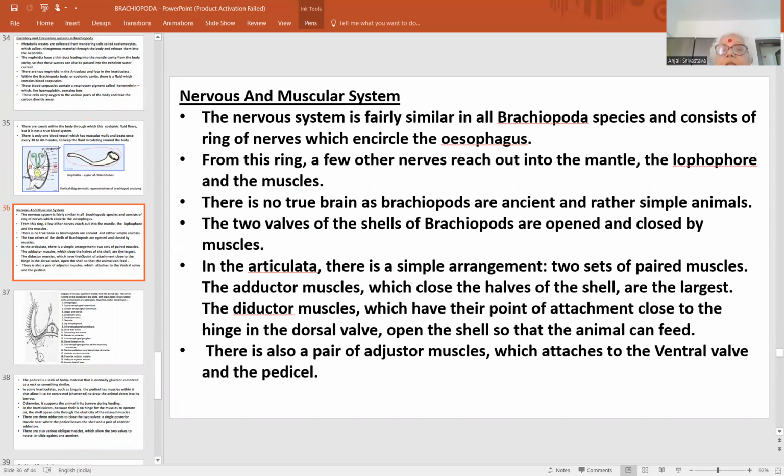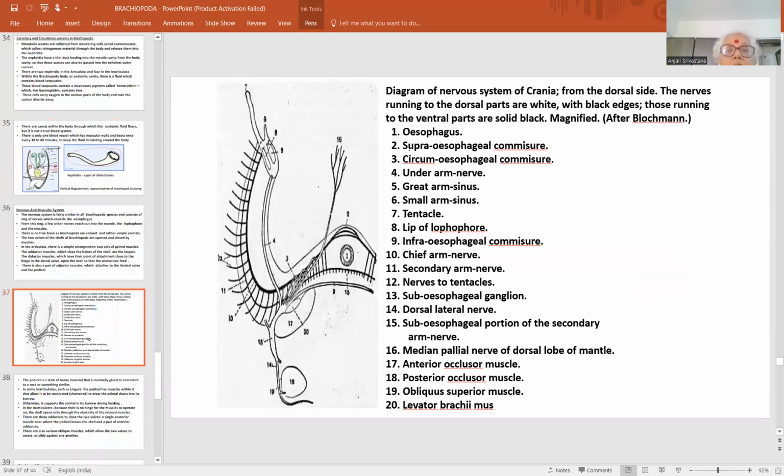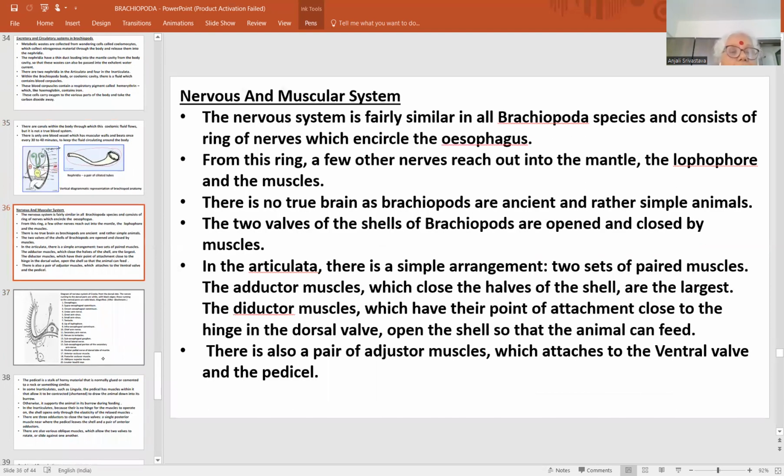The nervous system is fairly similar in all brachiopods, consisting of a ring of nerve encircling the esophagus. This is the detailed structure of each and every nerve in the nervous system of Crania. If you want, you can go through the very detailed diagram here, but the basic nerve is the ring of nerve encircling the esophagus.